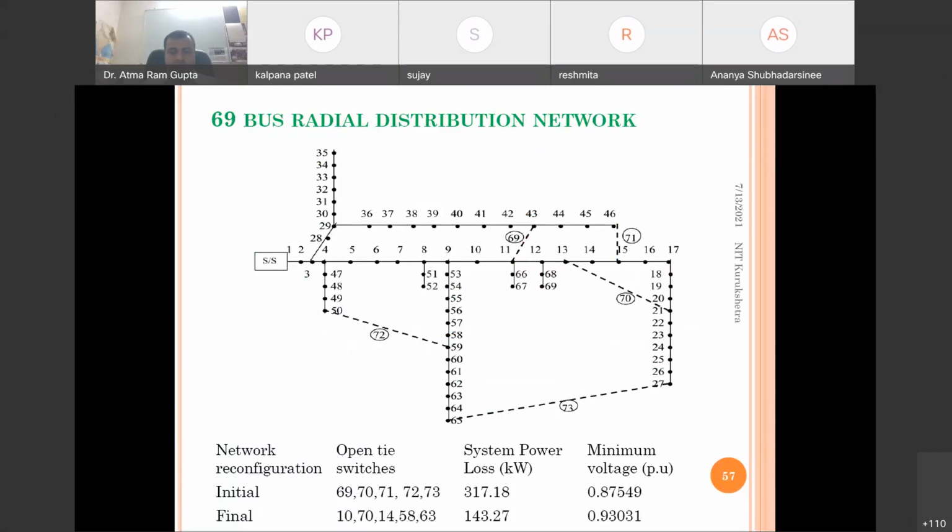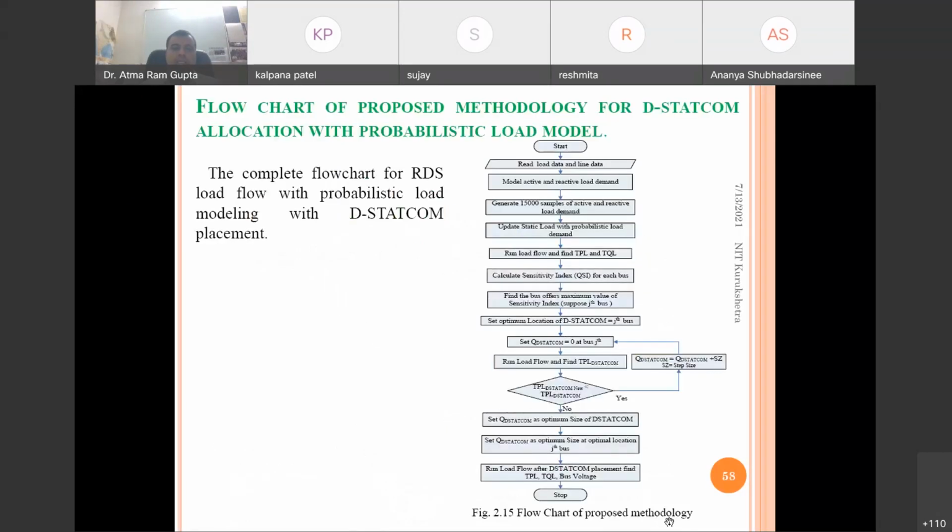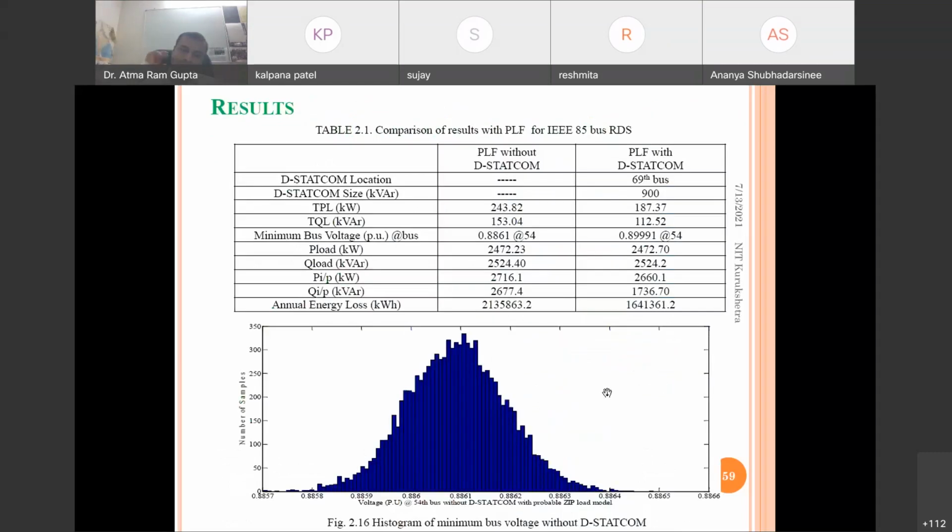If you see the case for the 69 bus distribution system, earlier the minimum voltage we were getting is 0.875, and with this reconfiguration the minimum voltage is 0.93. Next, the probabilistic load model, as we have discussed earlier, and how to allocate it, the impact of the probabilistic load model is also given here for the 85 bus distribution system.